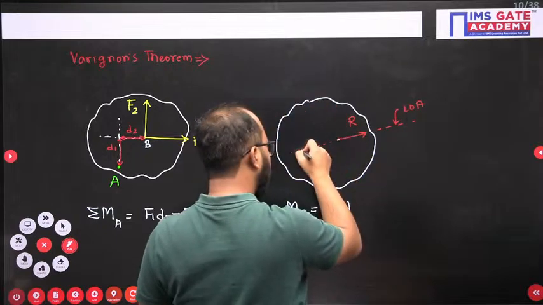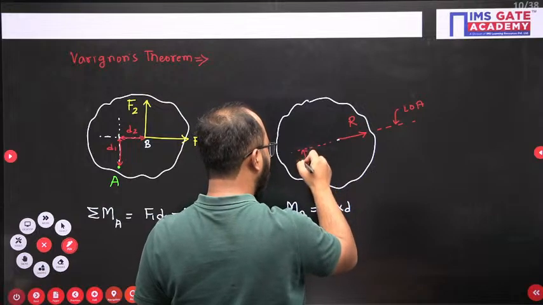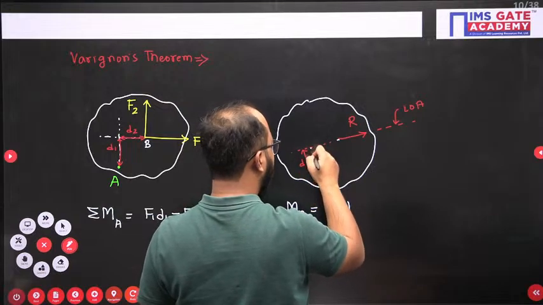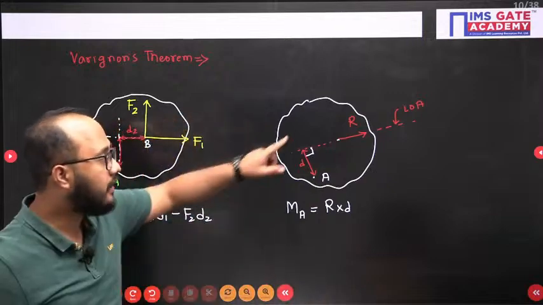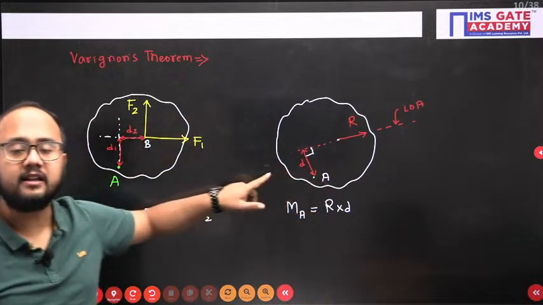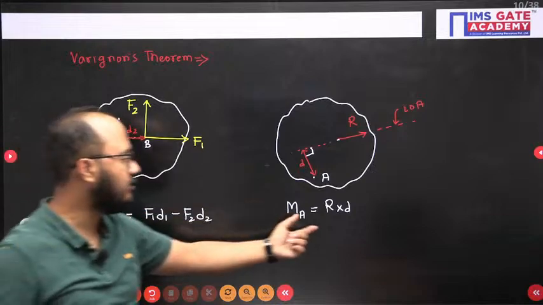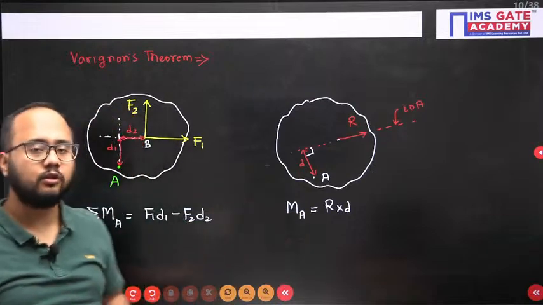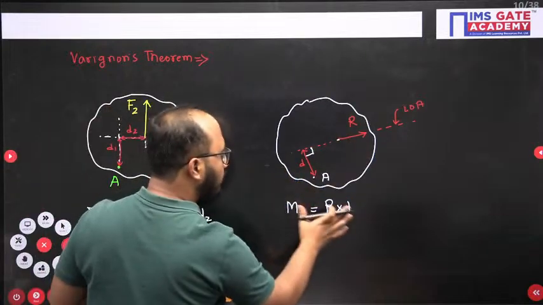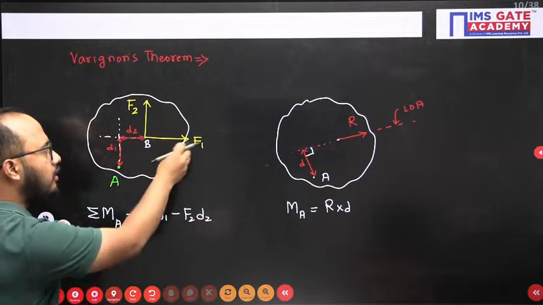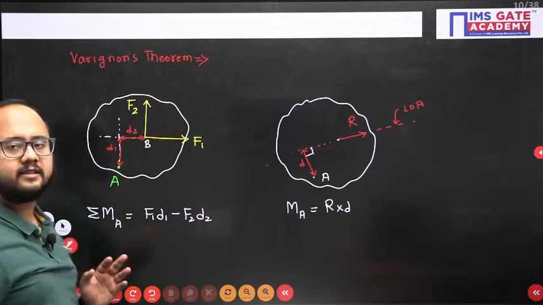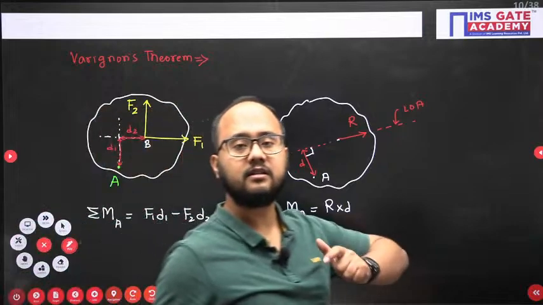So the perpendicular distance I will be taking, this distance is D, perpendicular distance. So the moment produced by the resultant alone at the same point is R into D. So as per Varignon's theorem, the moment produced by the resultant alone will be equal to the moment produced by all the forces together at the same point. That is Varignon's theorem.